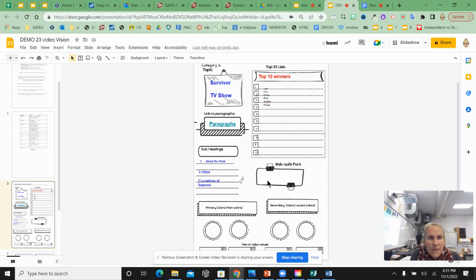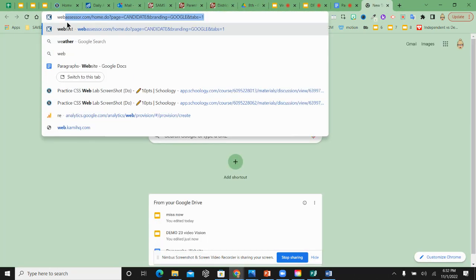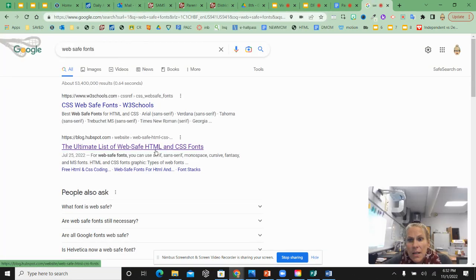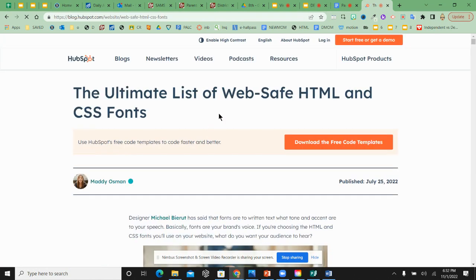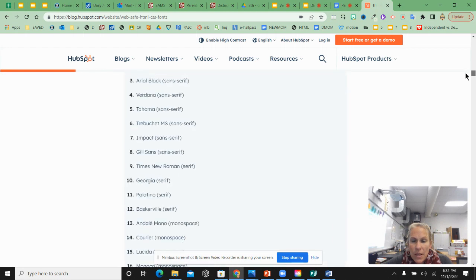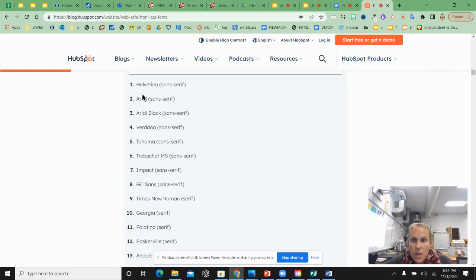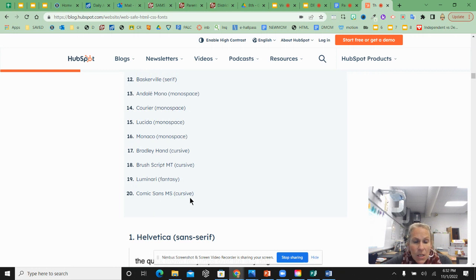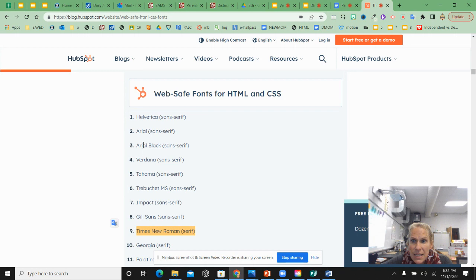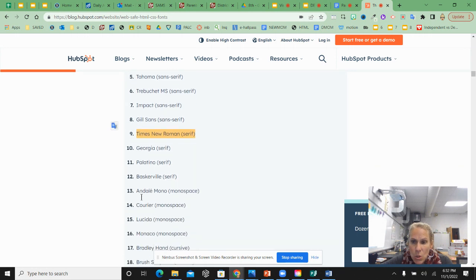You then need a web safe font. So you need to come into Google, type in web safe fonts. When you do that, various lists will appear. You can click on any of them and scroll till you find the list. So if I look right here, these 1 through 20 are the safe fonts that I can use. The only one you can't use is Times New Roman. That's the default font of a website. So anything except Times New Roman, you can choose.